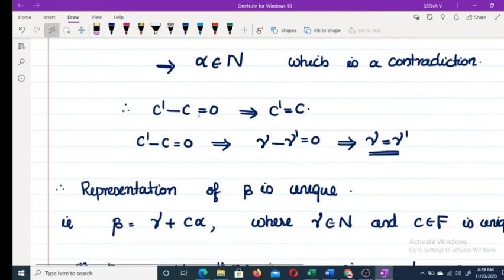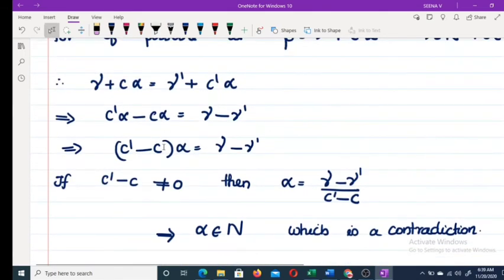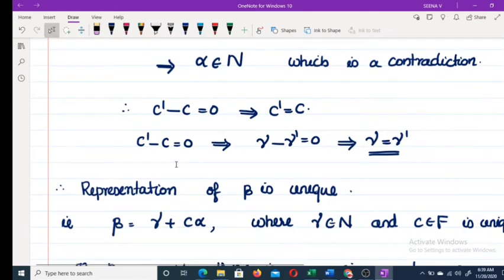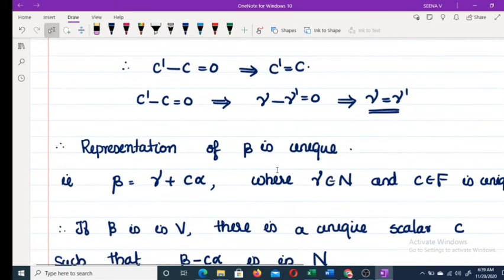So C' − C equal to 0 implies C' equal to C. C' equal to C means gamma − gamma' is equal to 0. That means gamma equal to gamma'. Therefore, the representation of beta is unique. Therefore, if beta belongs to V, then beta you can write as gamma plus C alpha for unique gamma and